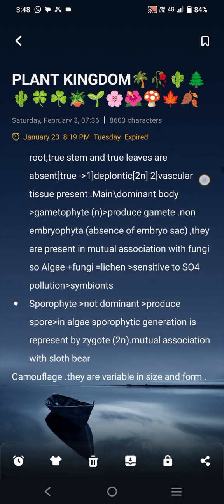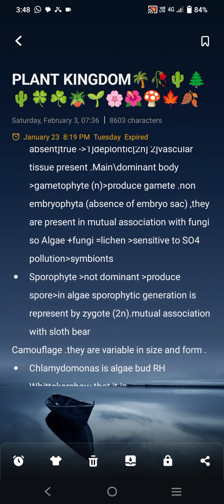Then they are non-embryophyta, means embryo are not formed, absence of embryo sac. If embryo are not formed, what is the use of embryo sac? Then they are present in mutual association with fungi. So algae and fungi form lichen, which is an indicator of SO2 pollution, or sensitive to SO2 pollution. They are not found in SO2 pollution. This combination of algae and fungi is called a symbiotic combination or symbiotic relationship.